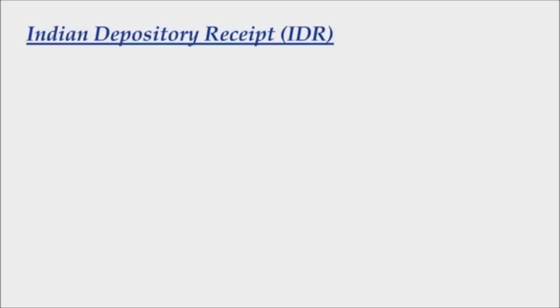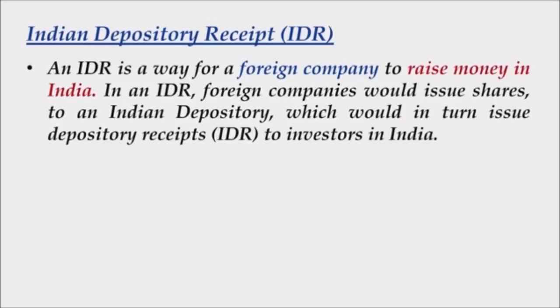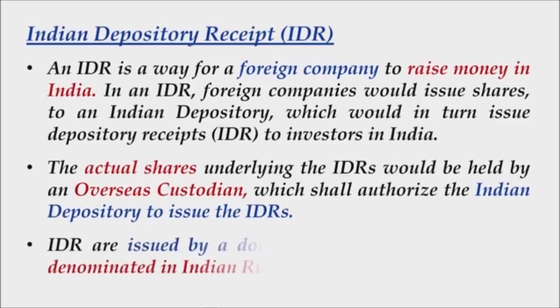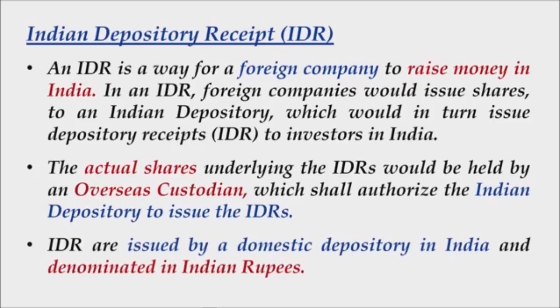So let us note down something about Indian depository receipts. An IDR is a way for a foreign company to raise money in India. In an IDR, foreign companies would issue shares to an Indian depository, which would in turn issue depository receipts, that is IDR, to the investors in India. The actual shares underlying the IDR would be held by an overseas custodian, which shall authorize the Indian depository to issue the IDR. The IDR are issued by a domestic depository in India and denominated in Indian rupees.